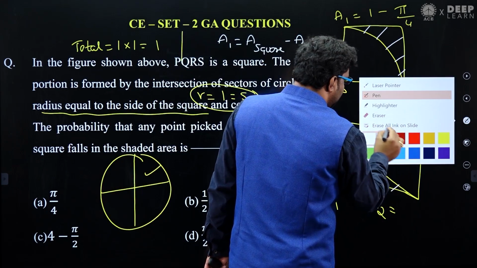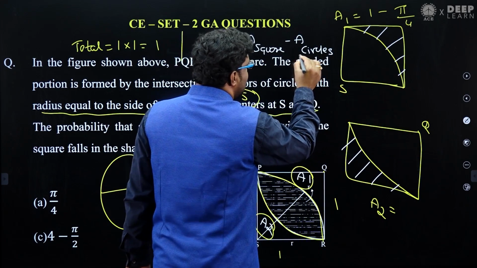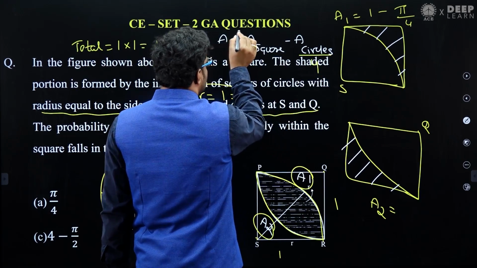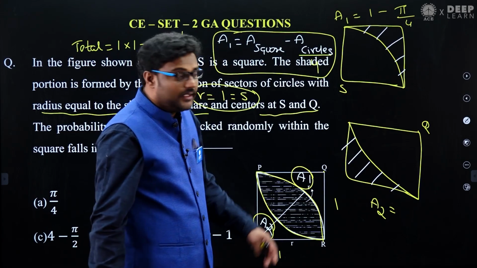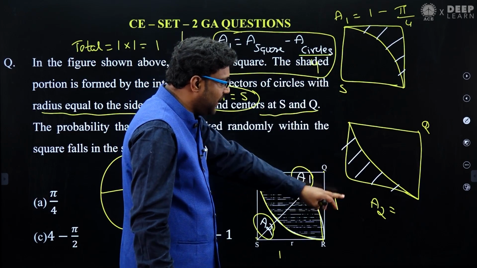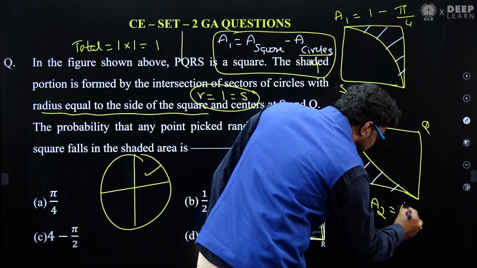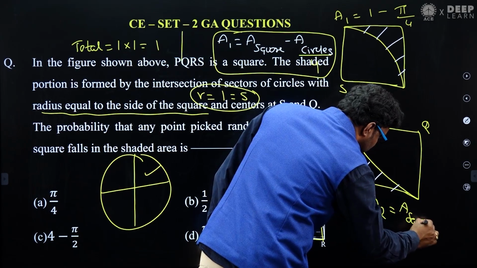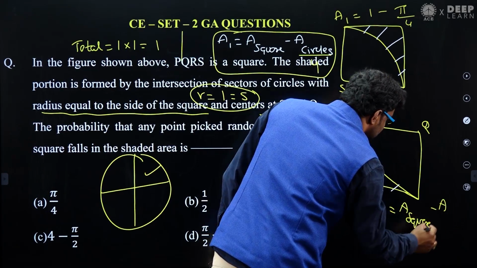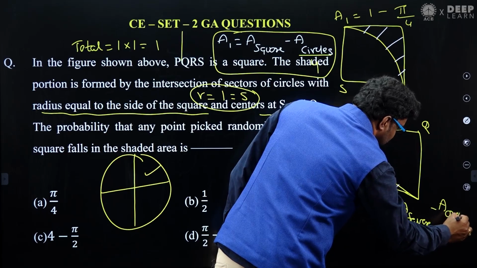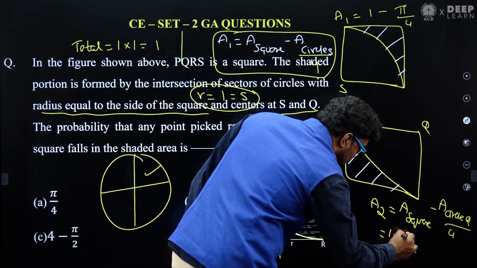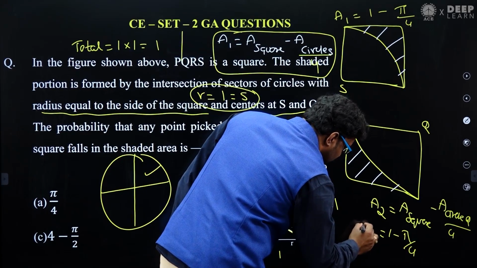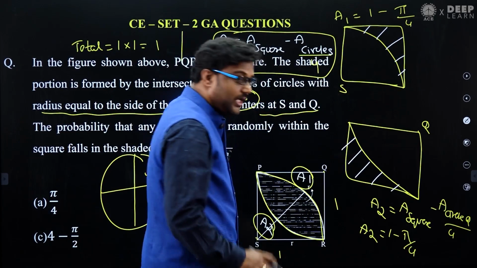We divide by 4 because we are taking only a part of it. So A1 is the area of the square minus the area of the circle with S as the center. Similarly, A2 is the area of the square minus the area of the circle with center Q divided by 4. This is also 1 minus pi divided by 4. Okay, A1 and A2 you came to know.